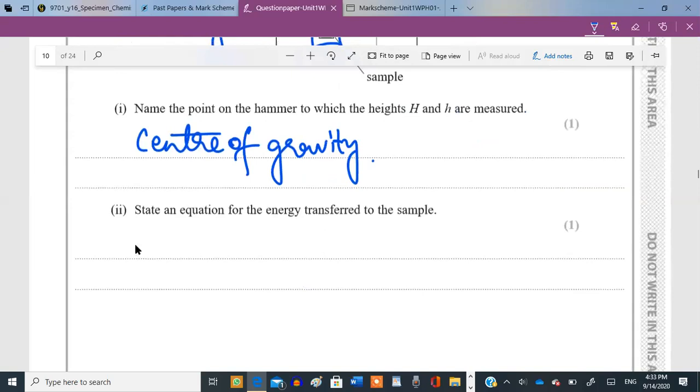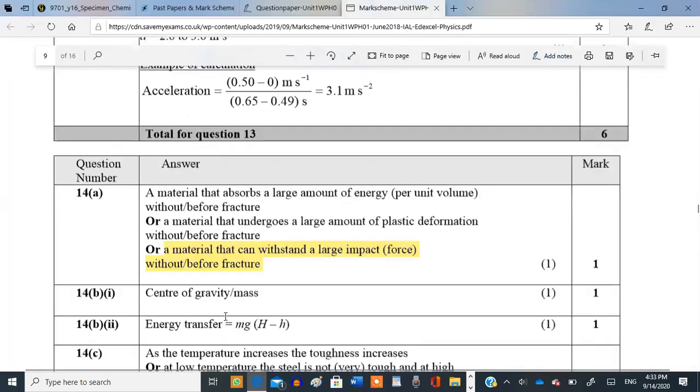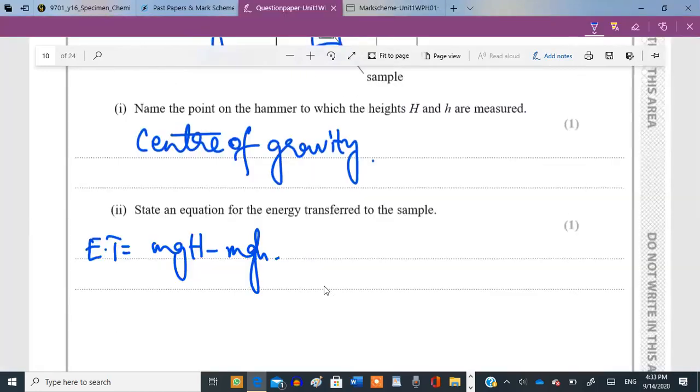That's actually the elastic potential energy that got converted. So the energy transferred is equal to mg capital H minus mg small h. This is your answer. Okay, same thing. They just took out the m common. Moving on.